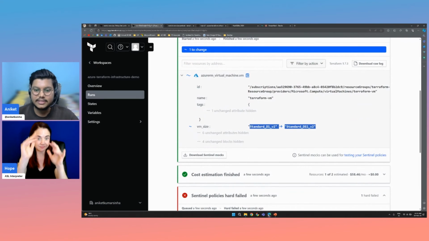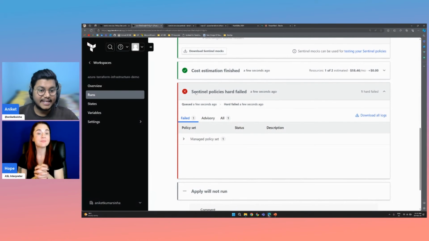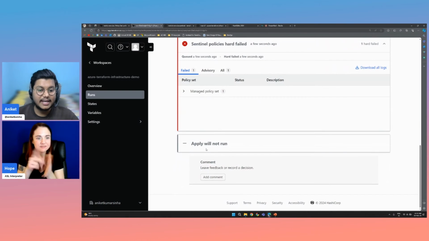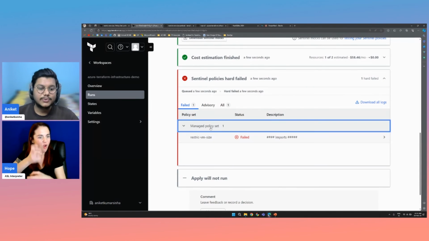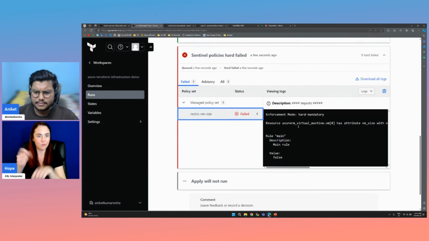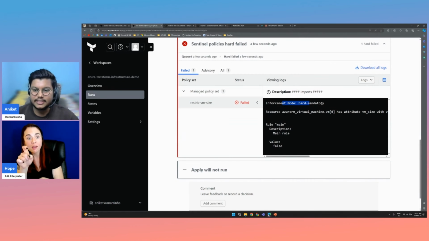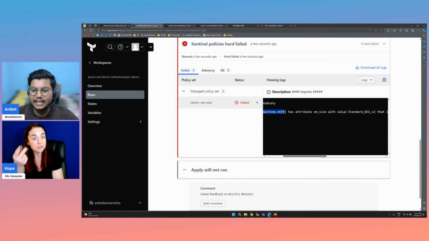Okay, but you can see that yes, the Sentinel policy failed, and that's why the pipeline also stopped. It is not moving ahead with the apply because we have added a hard policy here. So we can see what exactly the error is. In the description, it was hard mandatory, and the resource, that is the VM, has the attribute VM size with the value standard_ds1_v2, and that is not allowed in the list.